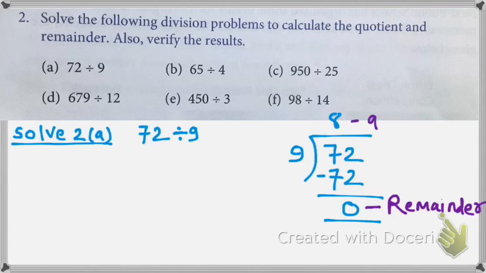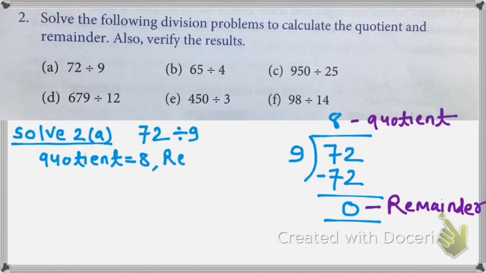and 8 here is quotient, okay, means how many times? 72 is 8 times of 9. So students, quotient we have found out is here 8 and remainder here is 0, because 72 completely gets divided by 9.